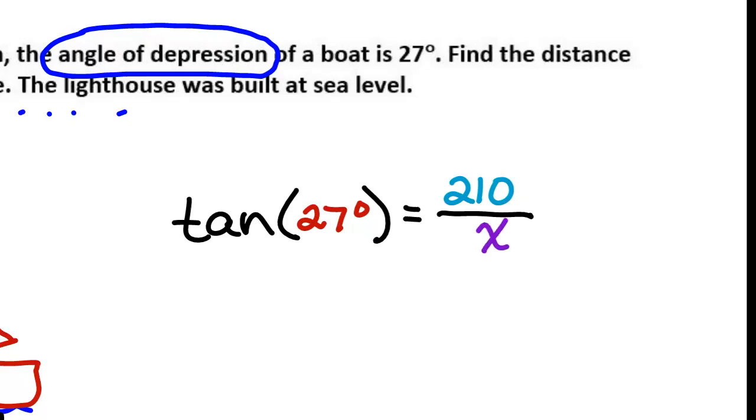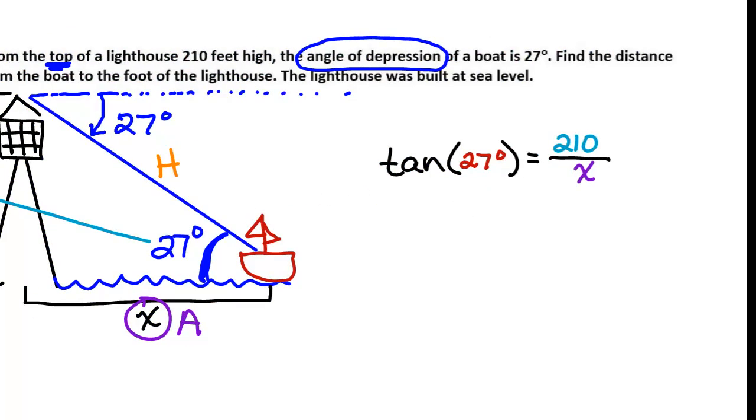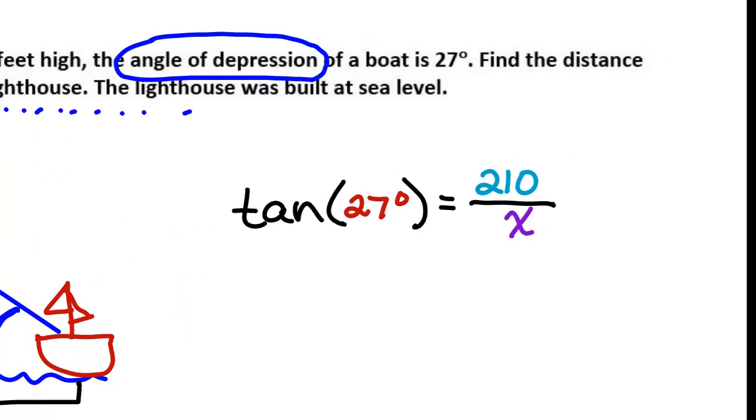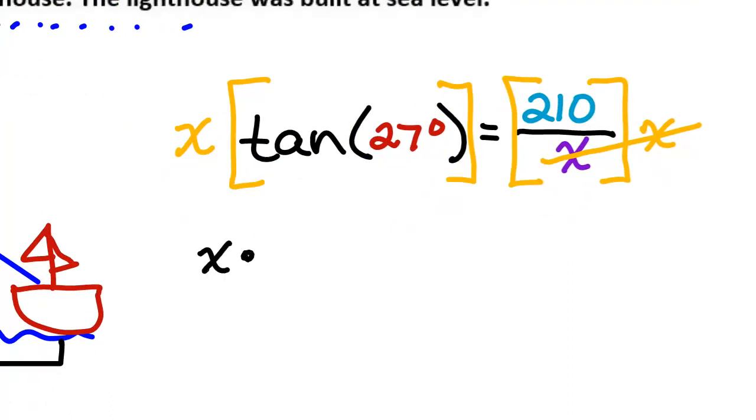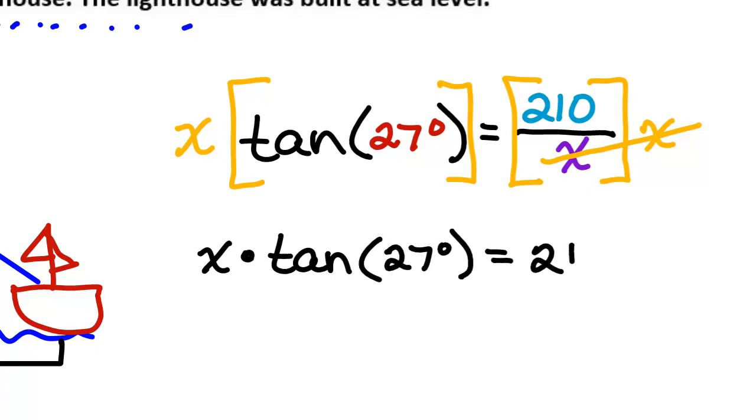210 over x. X is part of a fraction, and I know what operation will get it out of a fraction. Multiplication. Am I multiplying by 210? By x, because we always multiply by the bottom of the fraction, so it cancels my denominator out here. So I have x times the tangent of 27 degrees equals 210.